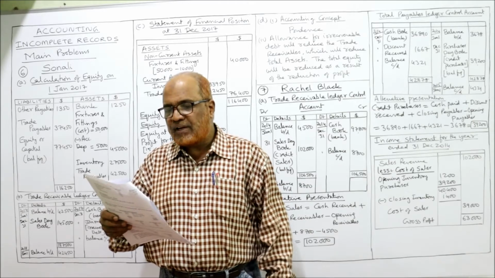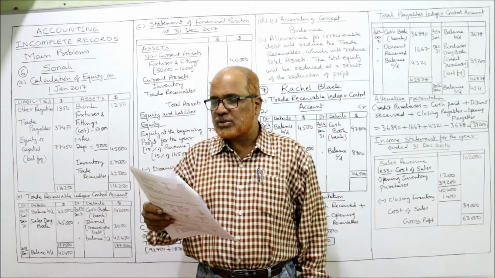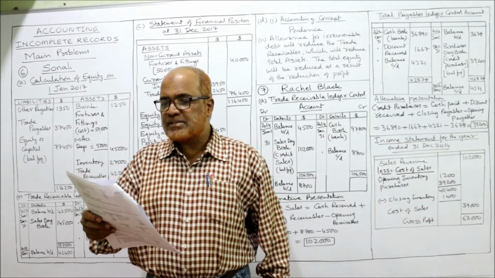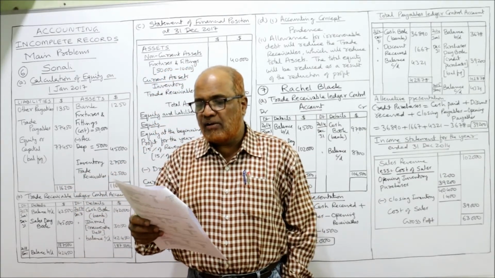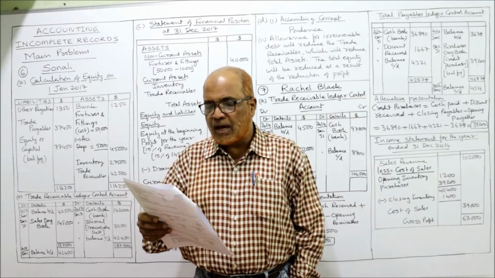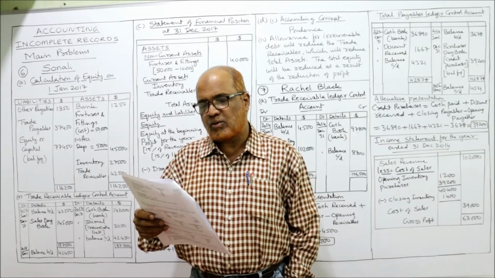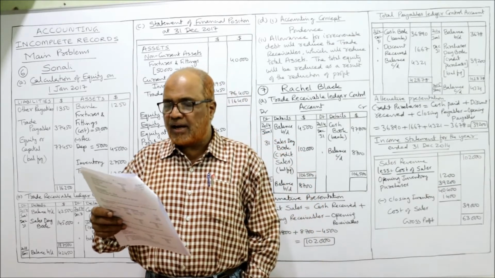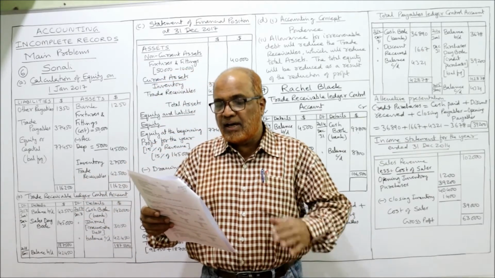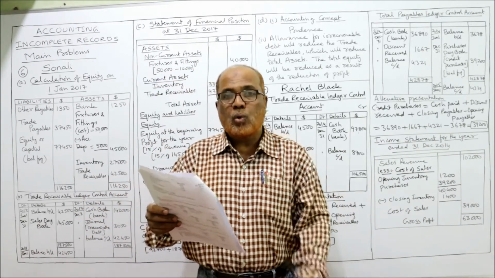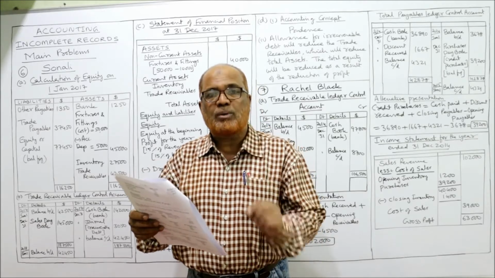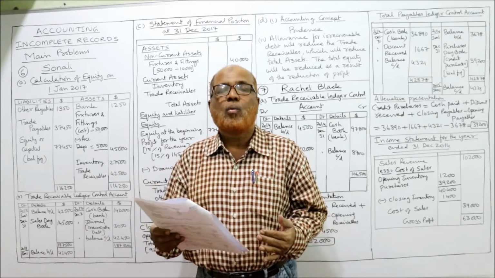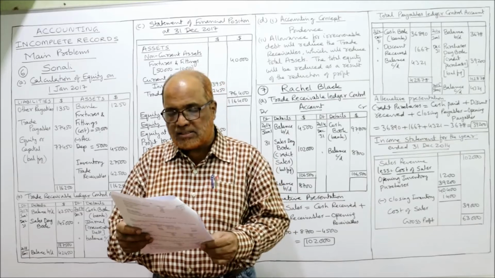Now fixtures and fittings cost 50,000 and accumulated depreciation beginning of the year 5,000, end of the year 10,000. Inventory opening closing given. Other payables general expenses opening and closing given. Trade payables opening closing given. Trade receivables opening 42,500 but closing question mark. We have to find out what is the closing trade receivable.